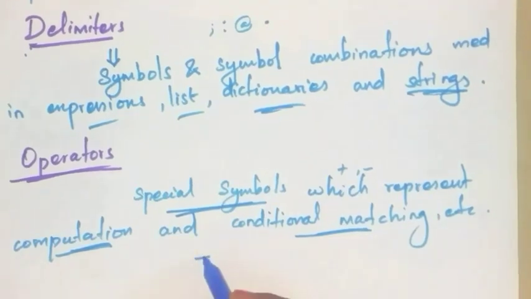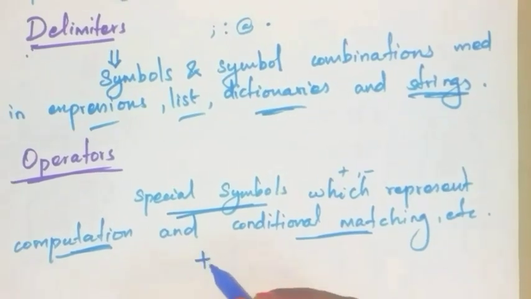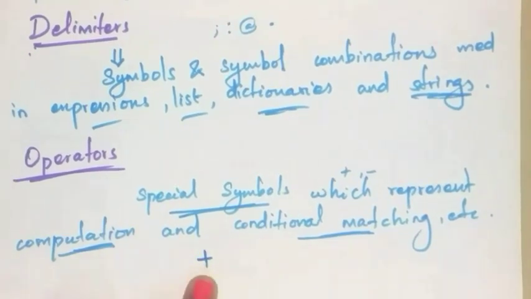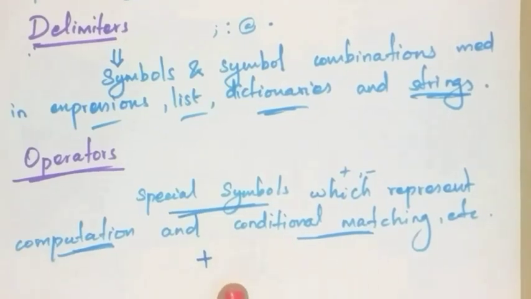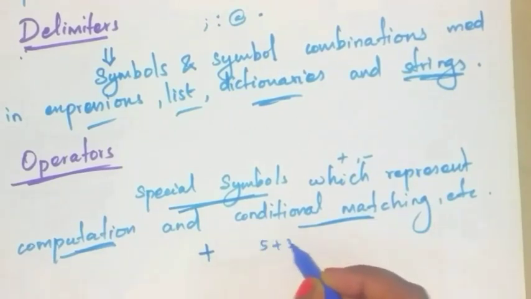Okay, see here one example. Here plus is an arithmetic operator. The value of this operator is called an operand. Whatever value you are using with this operator, that is called operands. Value means 5 plus 3. This 5 and 3 are called operands.